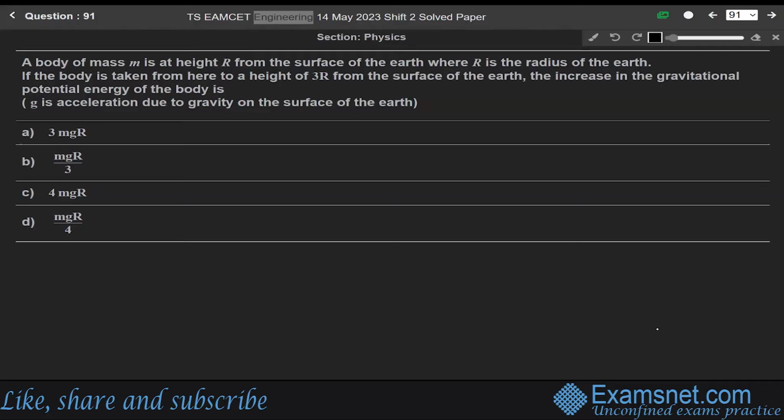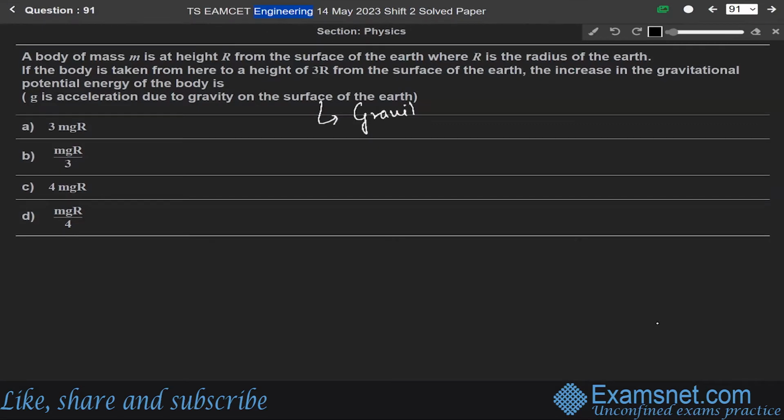Now next question 91. A body of mass m is at height r from the surface of the earth, where r is the radius of the earth. If the body is taken from here to a height of 3r from the surface of the earth, the increase in the gravitational potential energy of the body is, okay. So this question is from the chapter of gravitation.